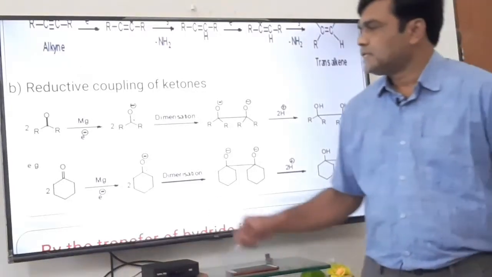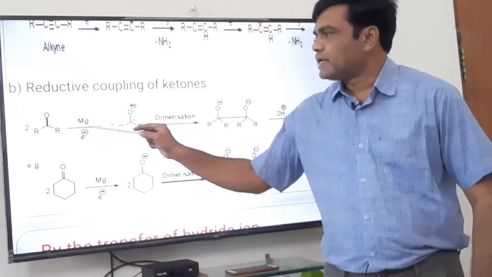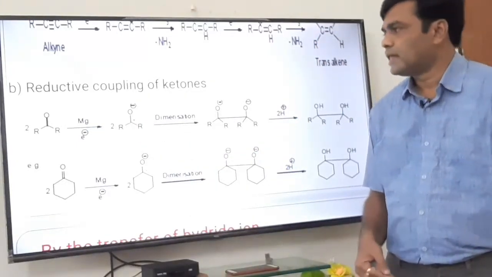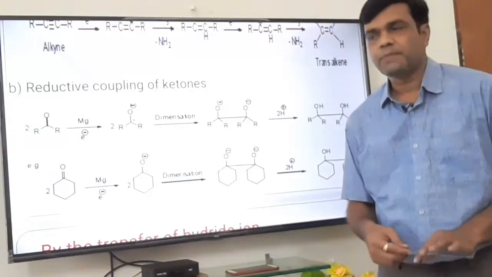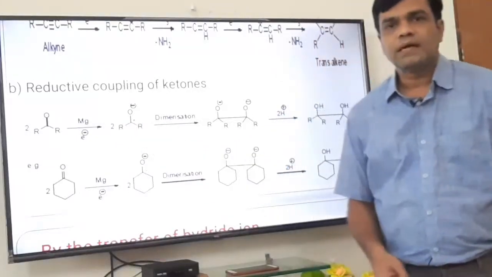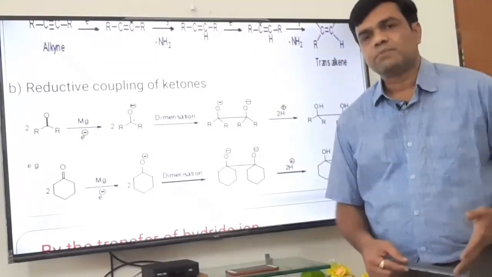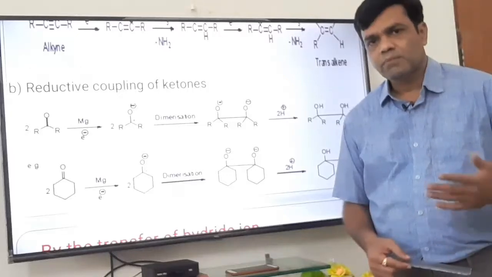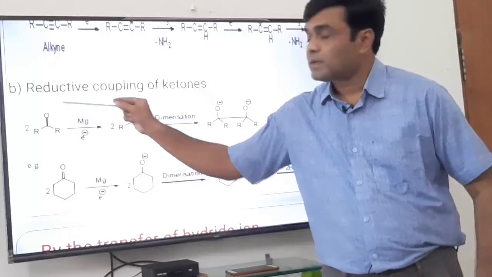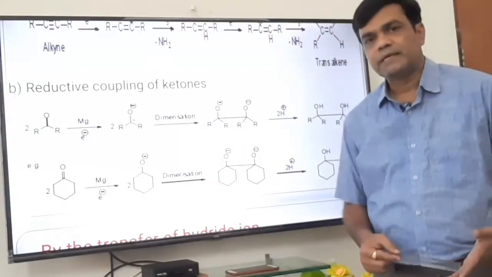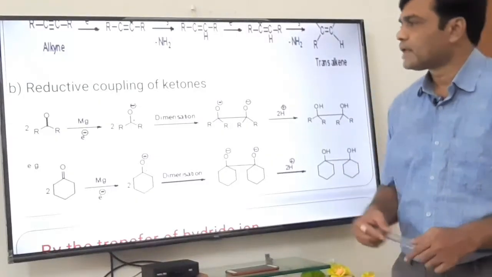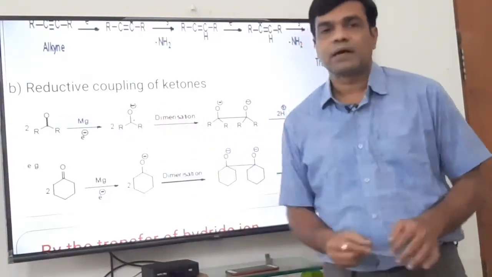Okay. See, in the first step what happens, this magnesium is the metal, that metal donates its electron to this carbonyl carbon. We know that in the carbonyl group oxygen is more electronegative than carbon. So these pi bonded electrons are open on the oxygen. Oxygen bears negative charge and carbon bears positive charge, that is, deficiency is there. This magnesium donates electron to the carbon.